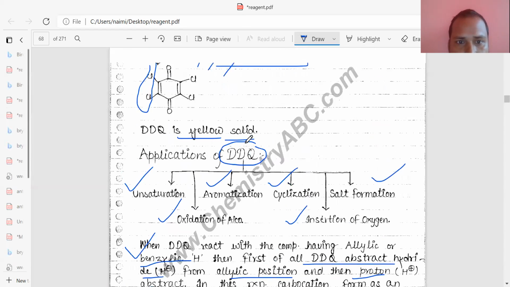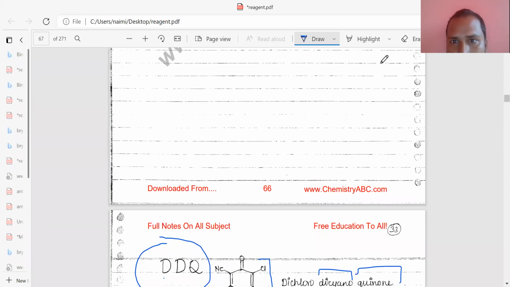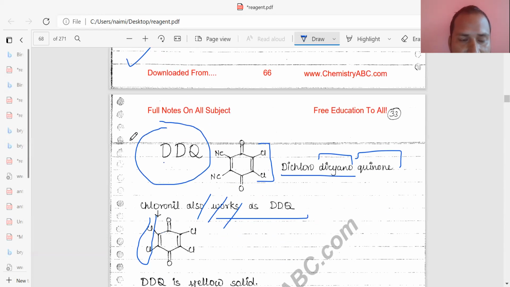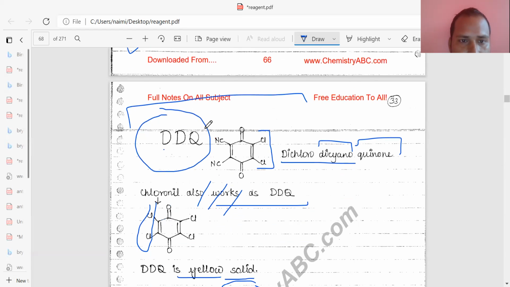It is very important, so if you want to go for CSIR NET, then please concentrate and see this section carefully, because it is very important.